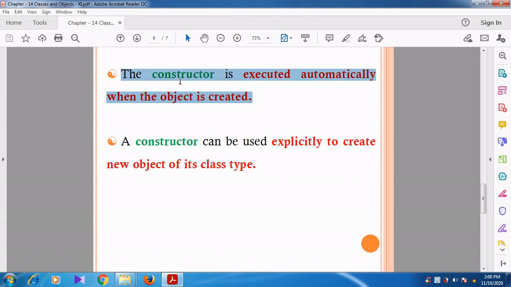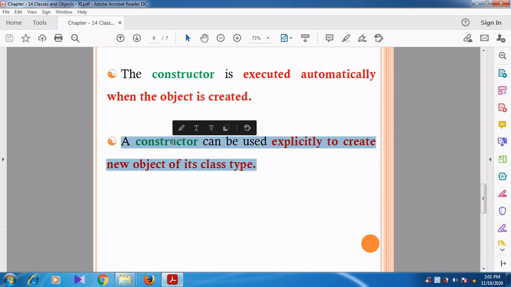The constructor is executed automatically whenever the object is created. It is not invoked explicitly.